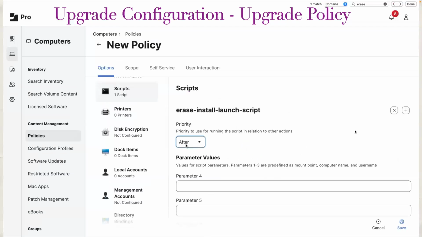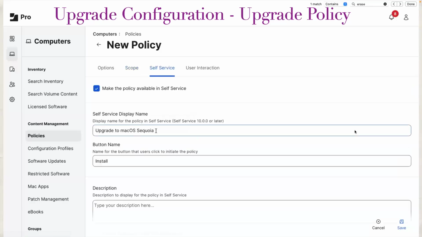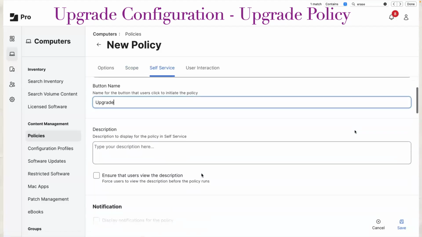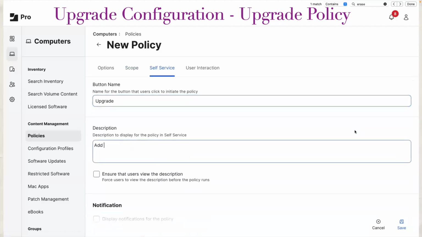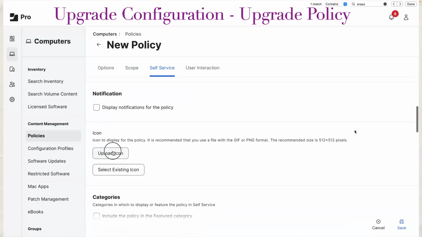And scope. Scope is the smart group which we have created, right? That would be the scope of the policy, right? And then self-service, we will enable because we will make it available as self-service. The button name would be upgrade. Please add a very good description which will help users understand why this policy is created. And we will also need a very good icon so that users can understand what exactly this application is, right?